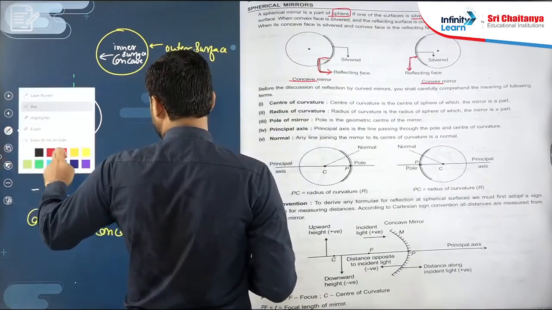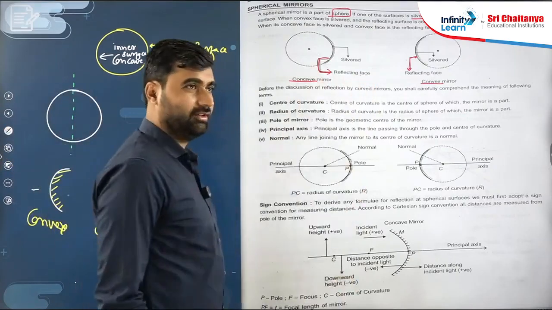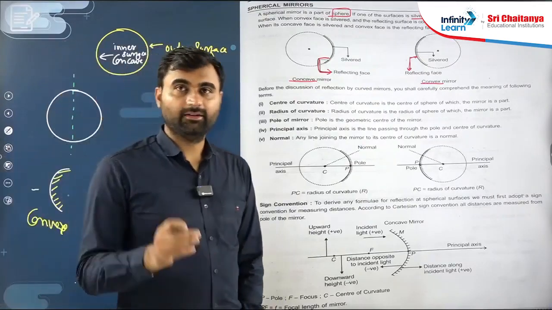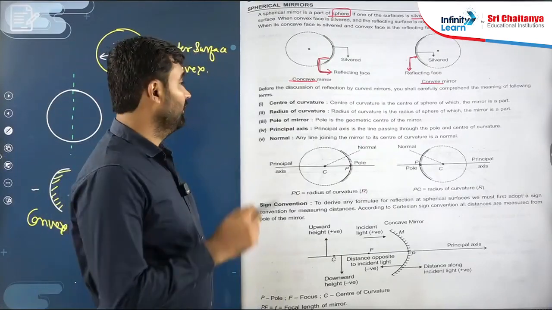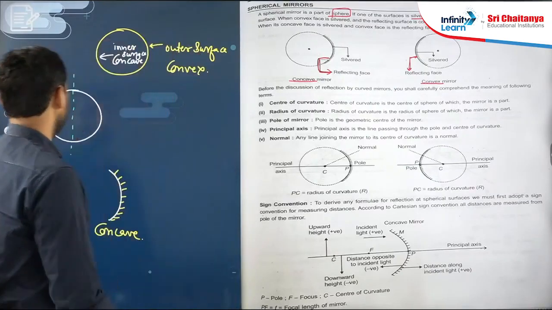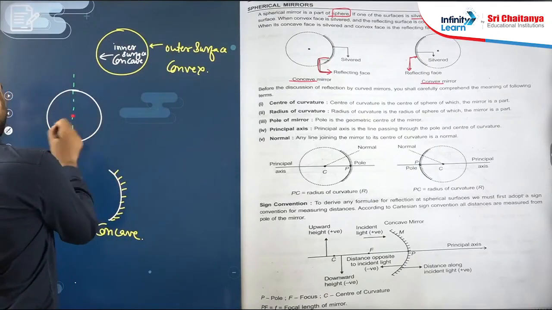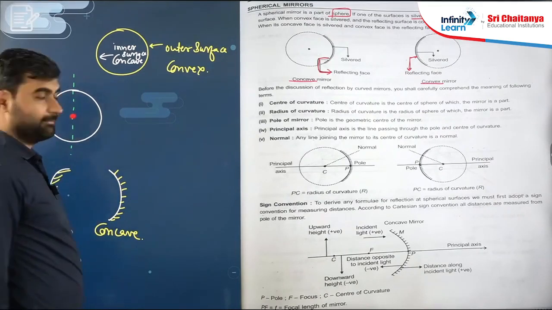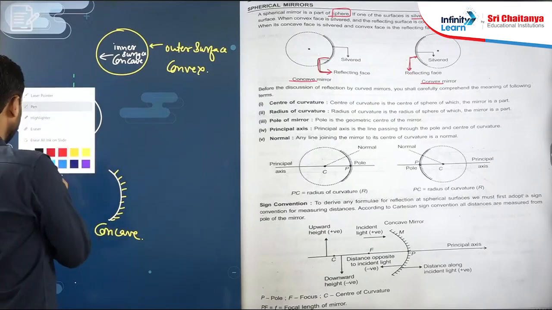Okay, now understand this point. These both mirrors are parts of a sphere. Now what does a sphere have? A sphere has a center and radius. Agree or not? This is the center of the sphere, right? And the sphere has a radius also.